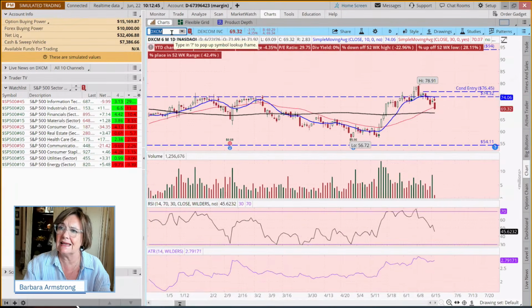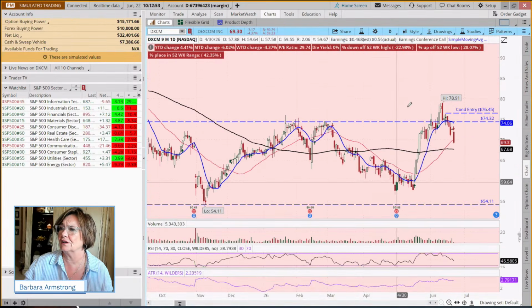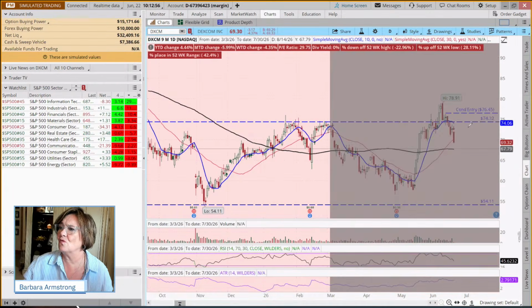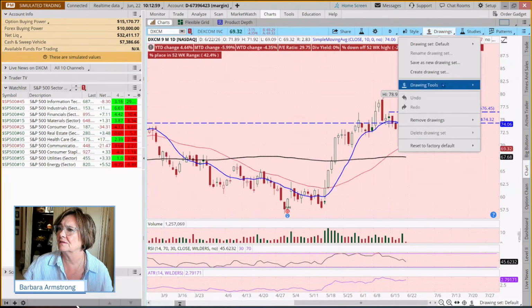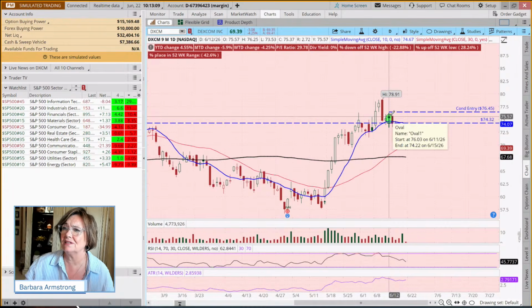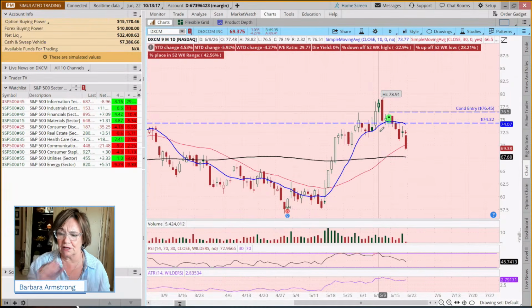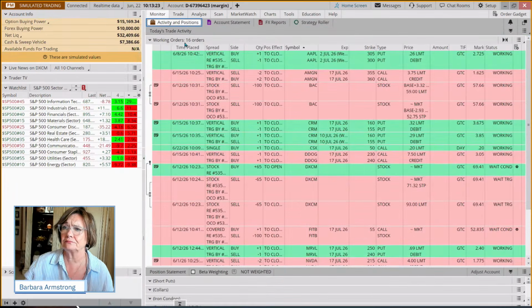And then with DXCM, if we kind of back things up a bit, we had this consolidation pattern and it had broken out. And so on this day here, we put in a conditional order and we said, hey, if this bounces and goes up, we'd like to get in. If it goes above today's high by 20 cents, we'll get into this trade. And look at it now, it's back in this range. So when you put in a conditional order, it's not a set it and forget it. You want to continue to monitor it.